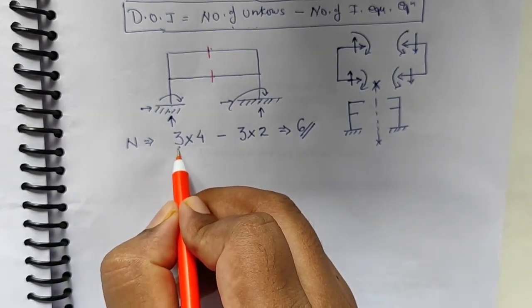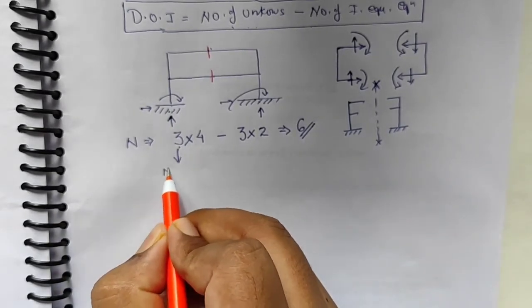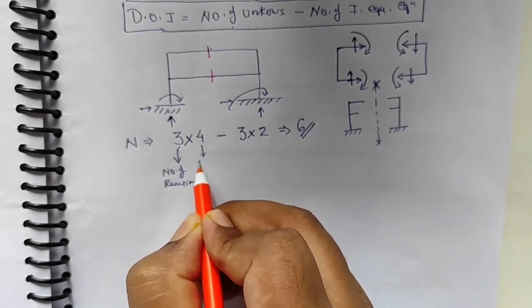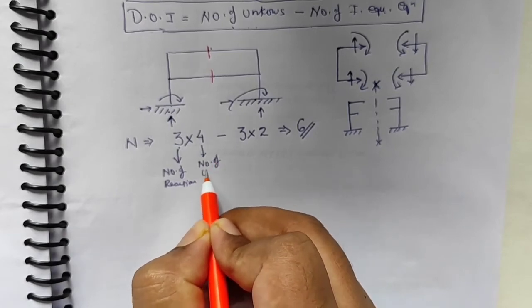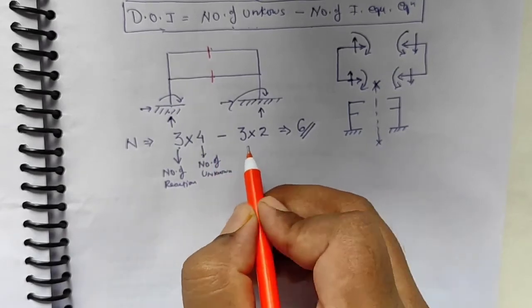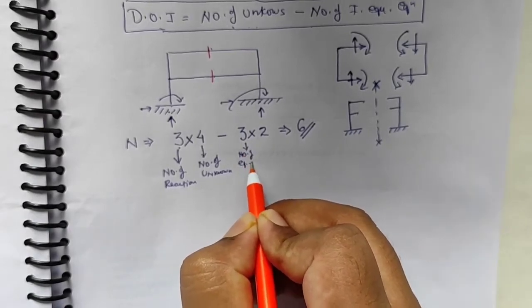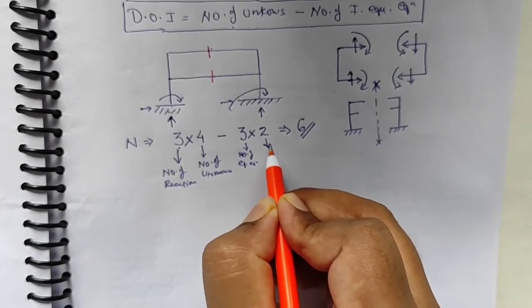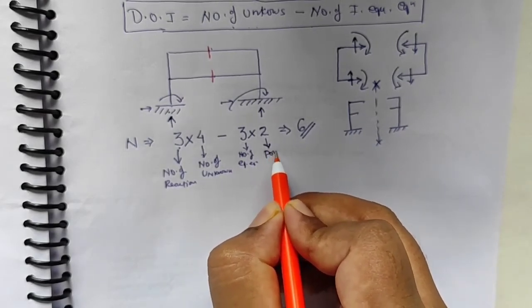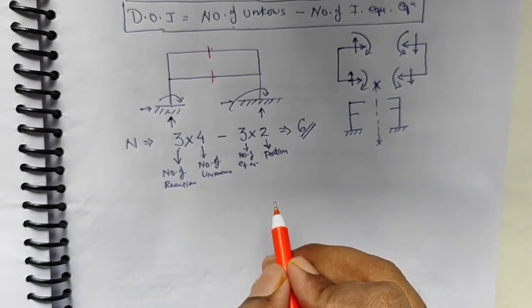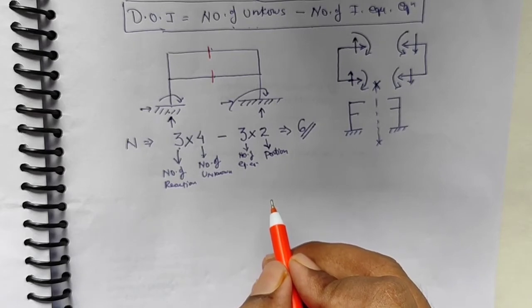So here I can define that this 3 is the number of reactions, 4 is the number of unknown places, and the 3 is the number of equilibrium equations, and 2 is the number of portions I have after application of the cut. So in this way I can analyze the degree of indeterminacy for a multi-storied frame. Further I'll see some more examples.